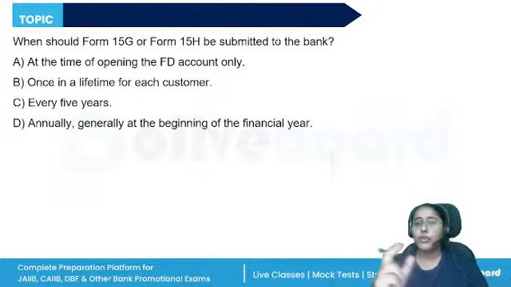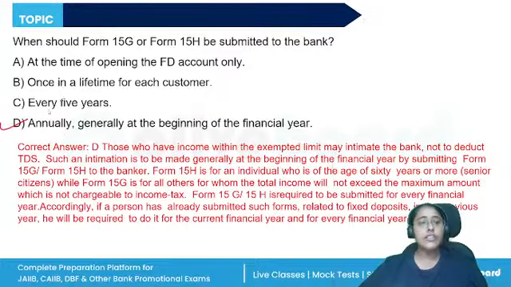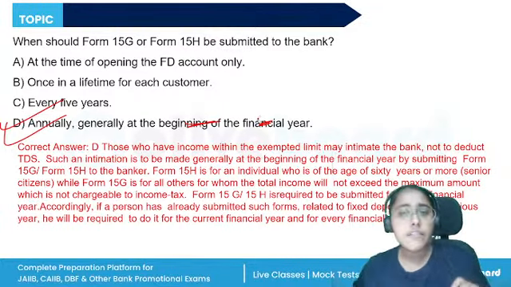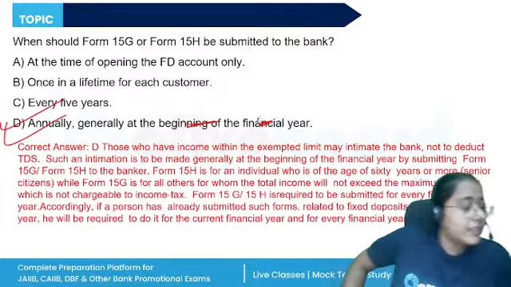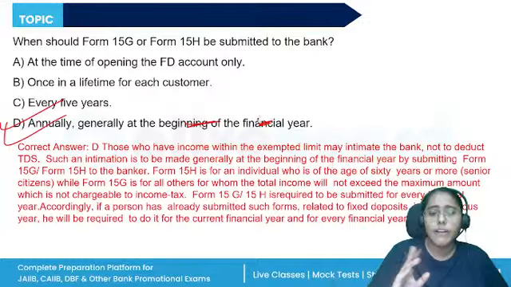15H is for an individual who is of age 60 years or more, that is senior citizens, and 15G for all others, that is below 60 years, and their total income is not exceeding the maximum amount that is chargeable to the income tax. All right, it has to be submitted for every financial year. So the correct answer is D. Generally, at the beginning of the financial year, this form will be submitted. 15H for senior citizens and 15G for every other individual below the age of 60, Hindu undivided family. They will file the form 15G.